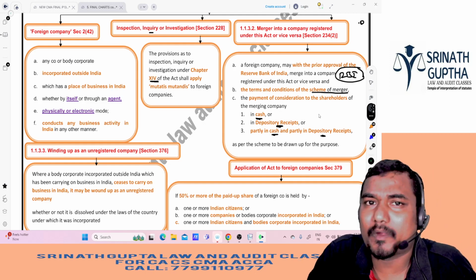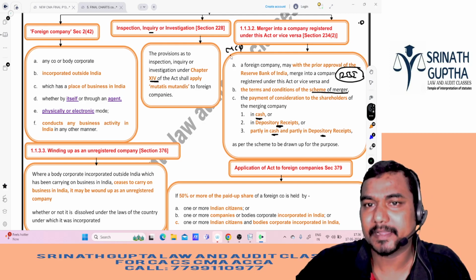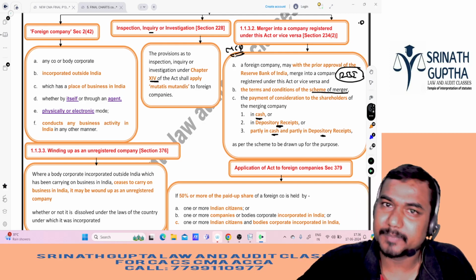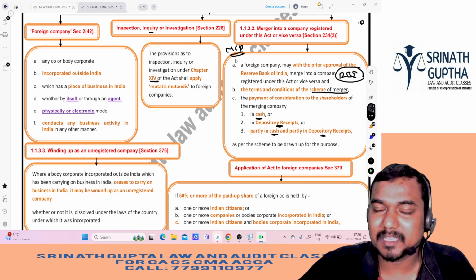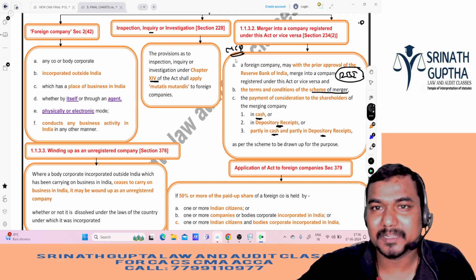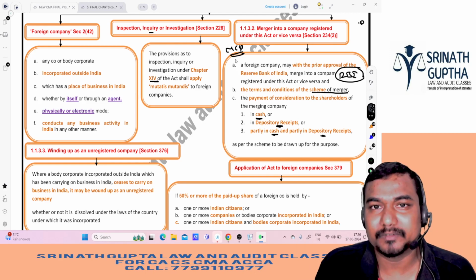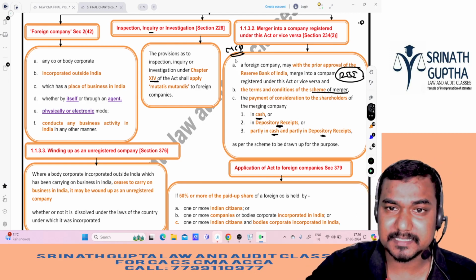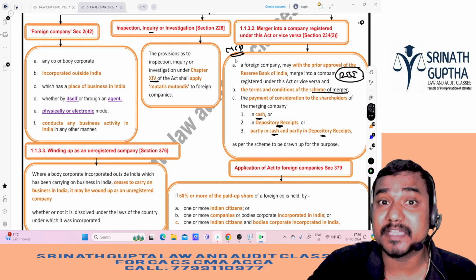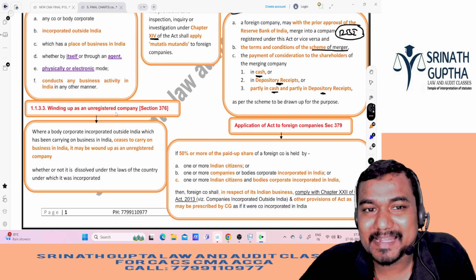Here what he can ask at most: whose approval is required if a foreign company wants to merge with an Indian company, or vice versa? Chance to come in the MCQ, beta. A ROC, B MCA, C RBI, D none of the above. Generally we keep the ROC or the MCA, but the answer is RBI. Is it okay beta? If you write it 1-2 times, easily you can score 2 marks. And this concept is recently included in the new syllabus of CA Inter also, beta. Foreign companies.